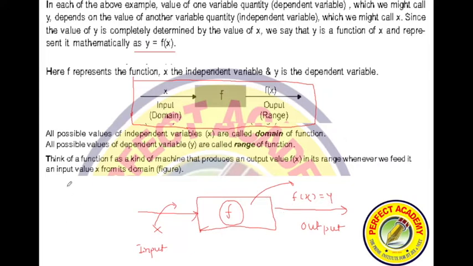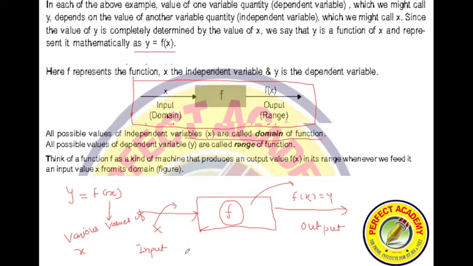Now when we define a valid function y is equal to f of x, we select various values of x. All the values of x that we select from are called the domain of a function.